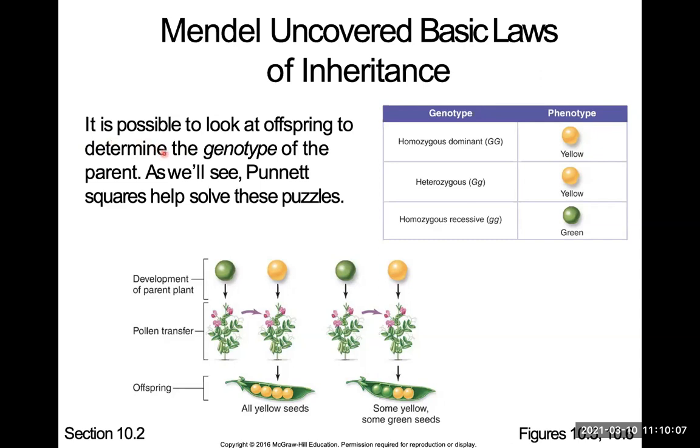So two more words I'm going to give you are genotype and phenotype. So genotype are these letters: big G, big G, big G, little g, little g, little g. Those are the genotypes. Phenotype is what's expressed. If you have big G, that's going to give you yellow. That's what's being expressed. Big G, yellow. Little g, green. You don't know these letters, but that's the genotype.